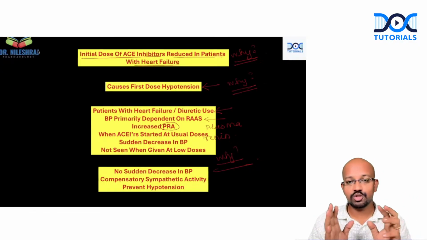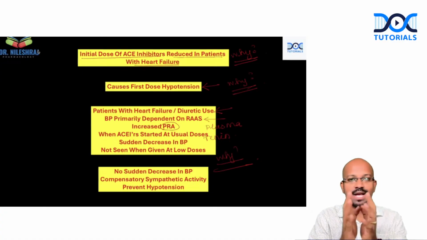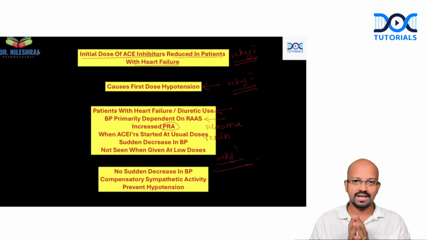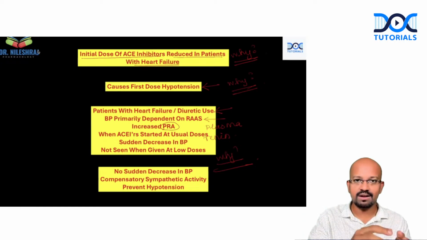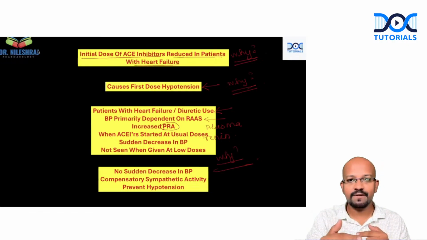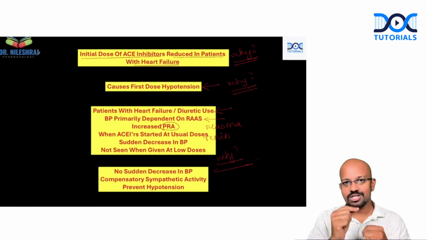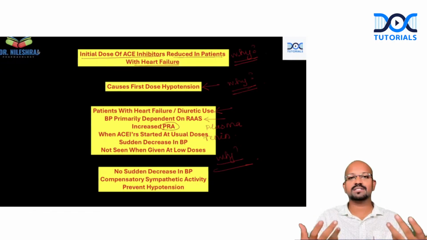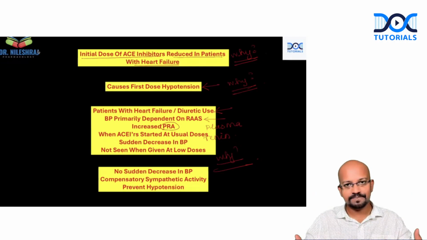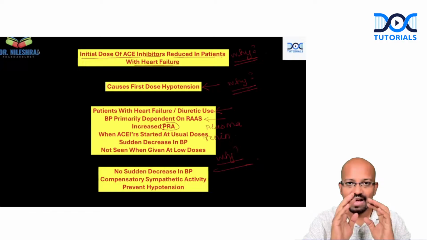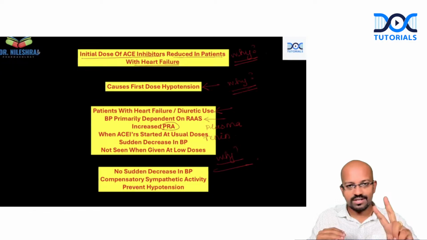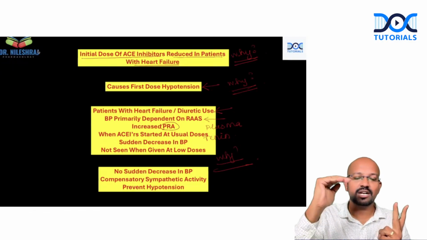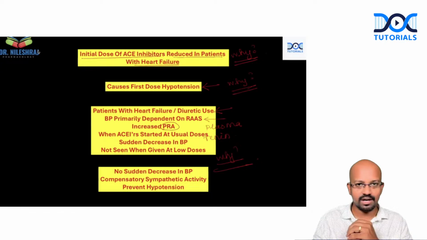This was the most practical issue that happened when there was a shift from diuretics towards ACE inhibitors or ARBs. Whenever an ACE inhibitor is given to patients who are already on diuretics, they are more prone to land up in first dose hypotension. Why? Because with diuretics, patients are more dependent on the RAAS system. When you block the RAAS system, there is a sudden drop in the blood pressure. We have to wait till the compensatory mechanisms kick in. That's the reason we have to start at low doses. Once the compensatory mechanisms kick in, we can increase the dose slightly towards the same old therapeutic dose.